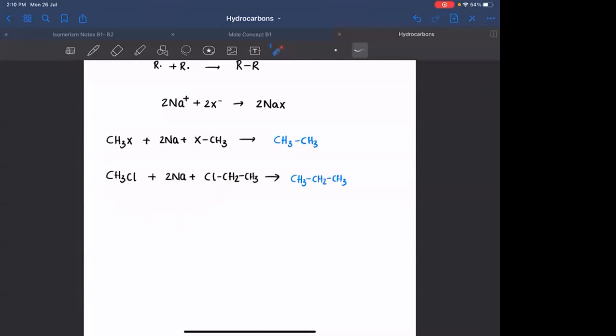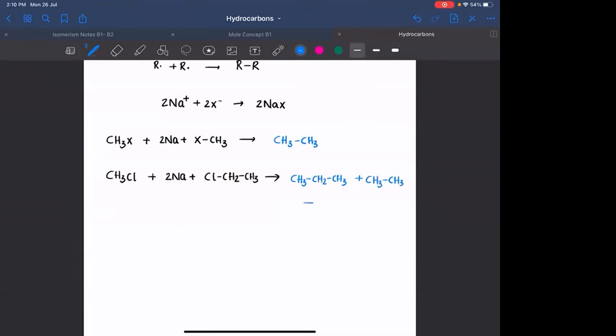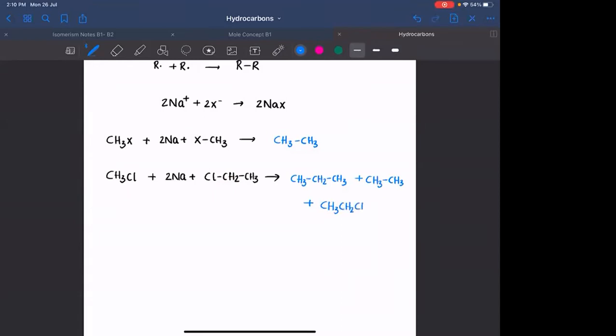Is that clear? If a CH3 free radical combines with a CH3 free radical, what will we get? Ethane. Similarly, if an ethyl free radical combines with another ethyl free radical, what will you get? Butane. So these two are unintended products.